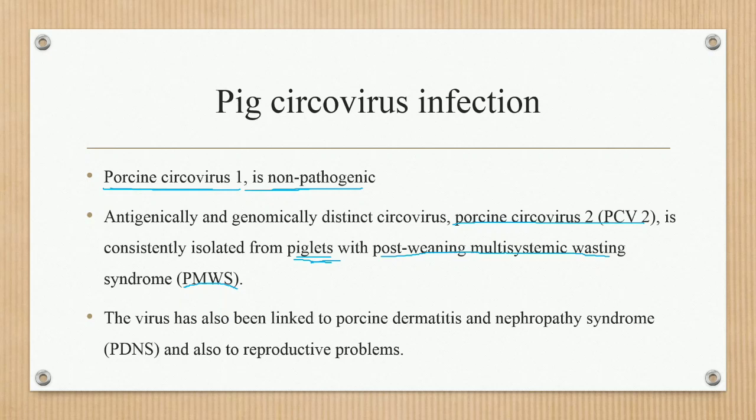The virus has also been linked to porcine dermatitis and neuropathy syndrome, called PDNS, and also reproductive problems. So porcine circovirus second infection is also linked with porcine dermatitis and neuropathy syndrome, PDNS, and to reproductive problems.